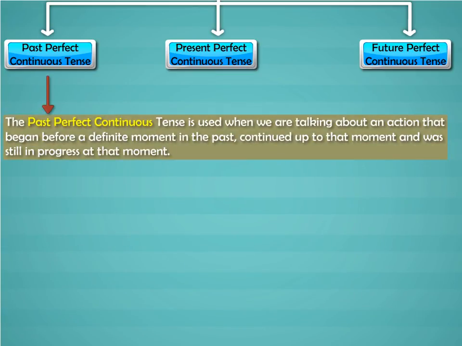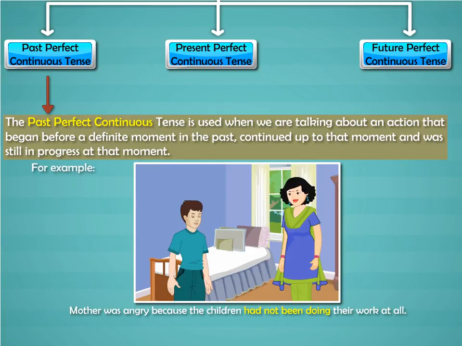The past perfect continuous tense is used when we are talking about an action that began before a definite moment in the past, continued up to that moment, and was still in progress at that moment. For example, mother was angry because the children had not been doing their work at all.